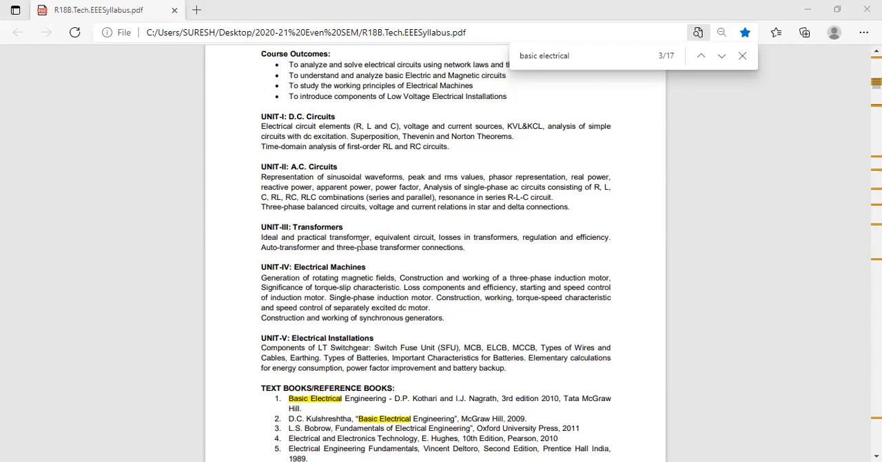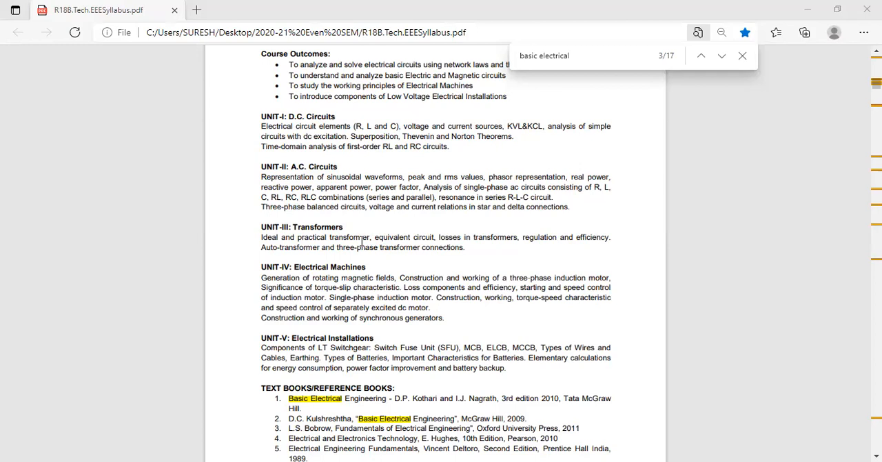Third question, you write. Why transformer core is laminated? Can anyone tell? To avoid the eddy current loss. Right on. Why transformer core is laminated means to avoid the eddy current loss. If you write this, you will get 2 marks. That is the third question.